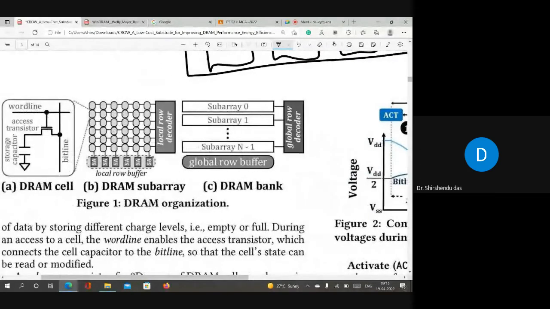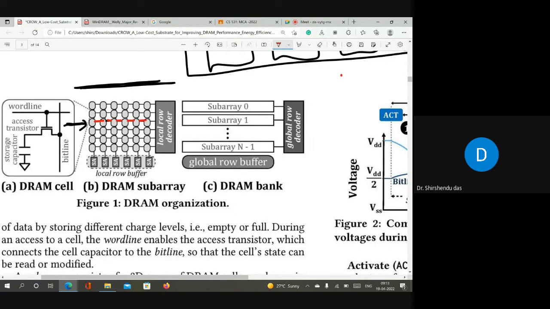Now, if this is your row buffer, and this is your sub-array or bank, and we assume one sub-array per bank, then you can consider this as a bank also. So I am only concentrating on this diagram, not on the right side. Suppose I want to read something from row number 3, this row. The memory controller will send an activation command to this row, right? When the activation command is sent, the word line of this row will be activated. I have explained this, but I am repeating it here.